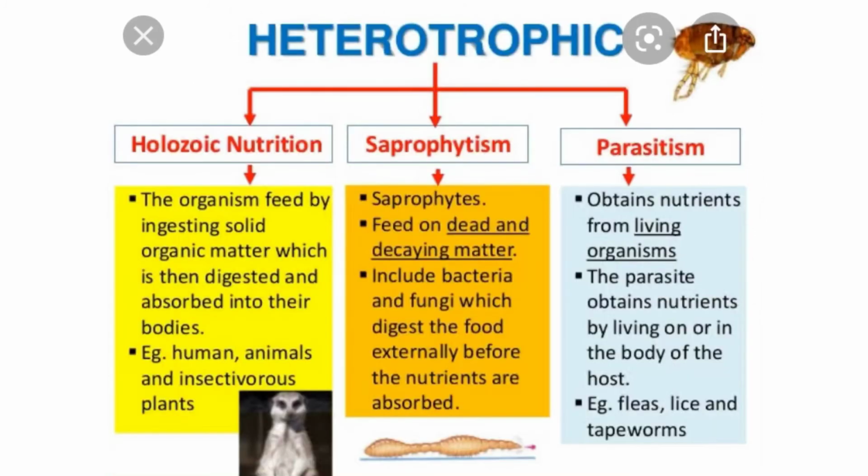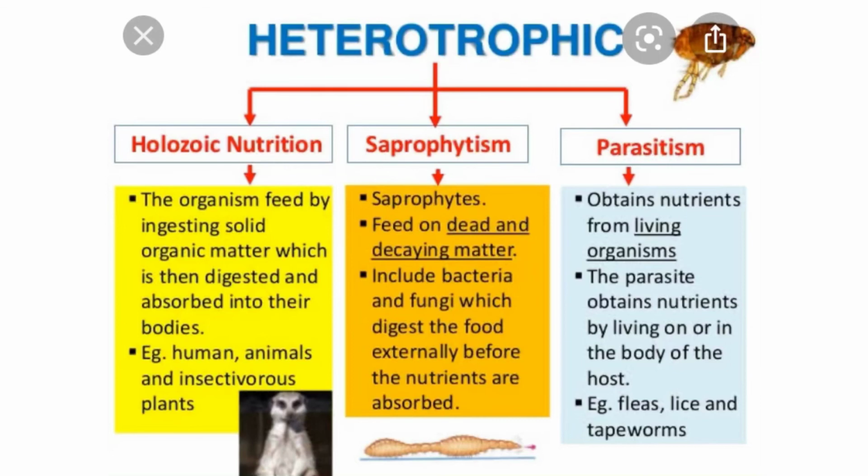Now let us recall what we studied in this lecture. We studied about nutrition and the types of nutrition. That is autotrophic and heterotrophic. Autotrophic nutrition is the nutrition in which organisms prepare their food by themselves, and heterotrophic nutrition is the nutrition in which organisms depend on other organisms for their food.